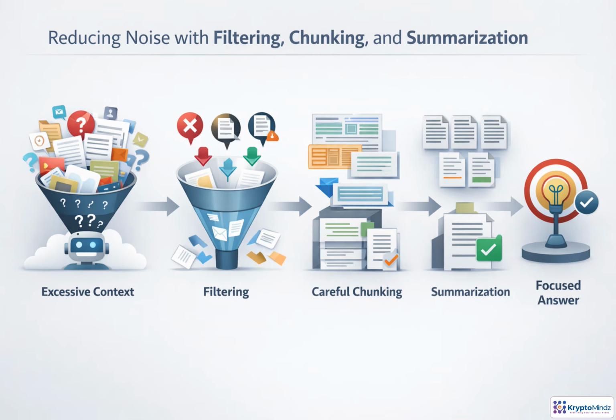When retrieval returns too much, the model has to separate signal from clutter. Start by filtering out stale, low quality, unauthorized, or weakly relevant material. Chunk carefully so each piece is focused, but still carries enough surrounding meaning. For long sources, summarize to reduce volume while checking that key facts survive. Finally, control duplication, because repeated near matches can crowd out better evidence and lead to less focused answers.